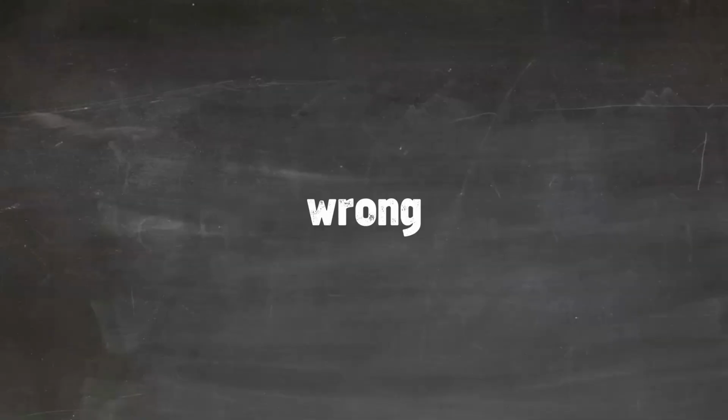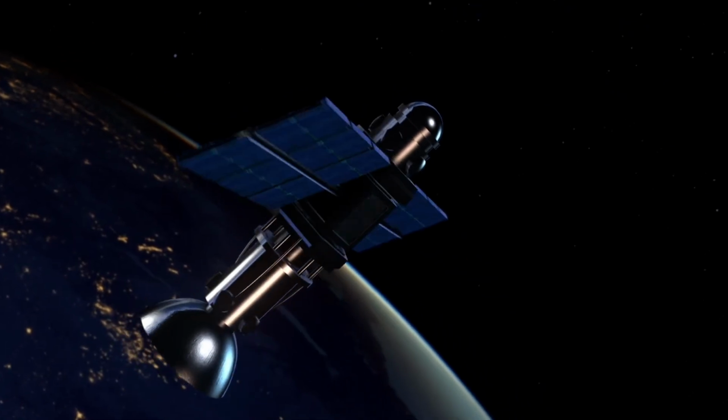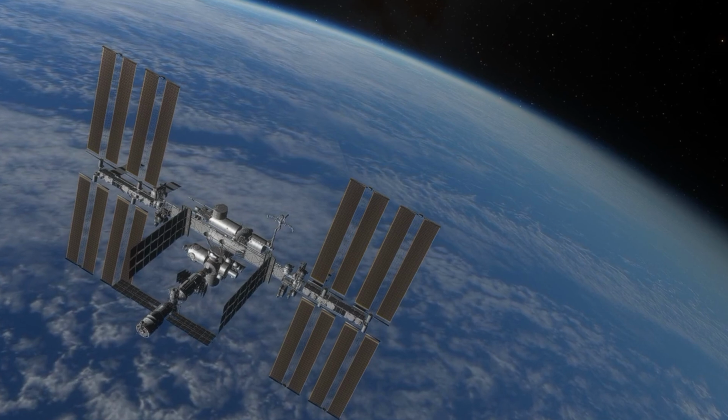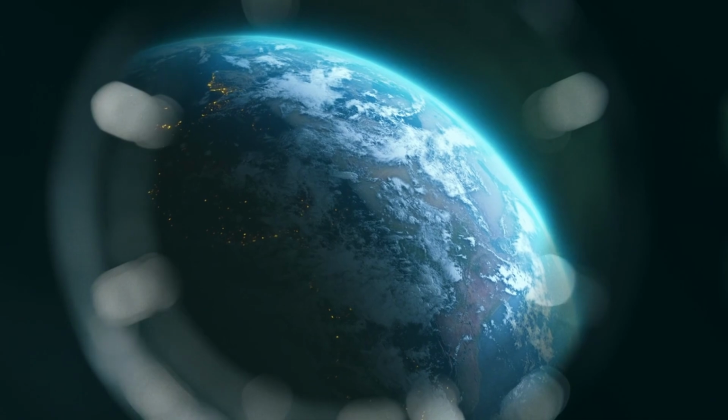If the calculations are wrong by even a small amount, the satellite could fall back to Earth or drift into deep space. But when the numbers are right, the satellite settles into its orbit, circling our planet thousands of kilometers above, enabling global communication, and helping scientists study our planet.